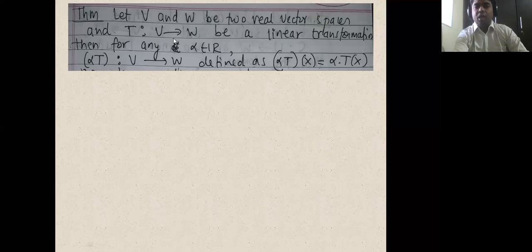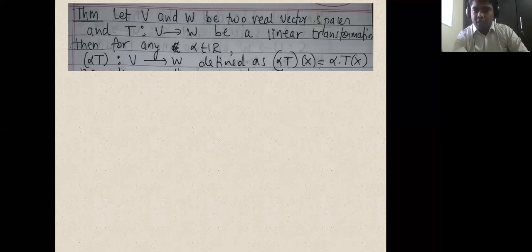Let V and W be two real vector spaces. Remember that this V and W are capital, they are not small letters. They are spaces, so they have to be capital letters. Let V and W be two real vector spaces, and T from V to W is a linear transformation. Then for any scalar alpha belonging to R, alpha T, which is a function from V to W, defined as (alpha T)(x) equal to alpha times T(x), is also a linear transformation.